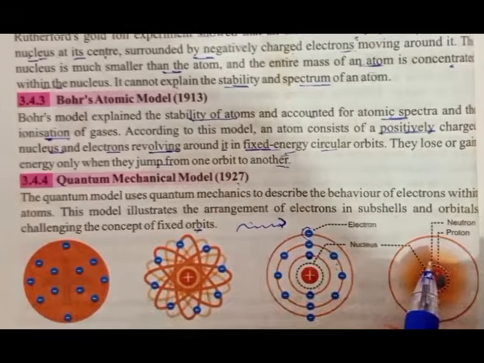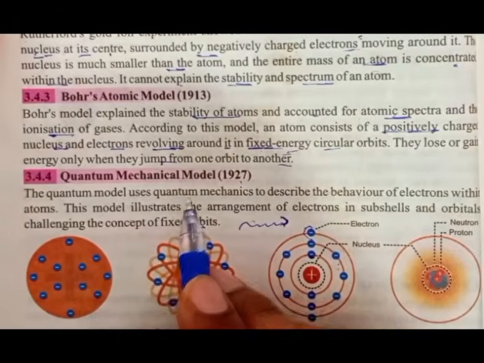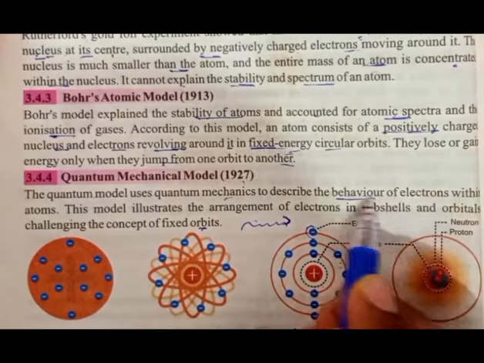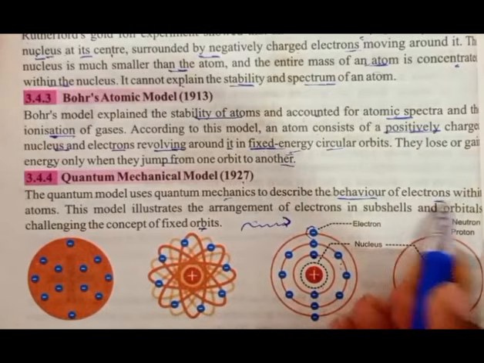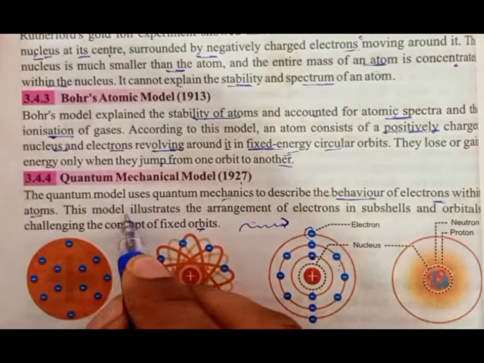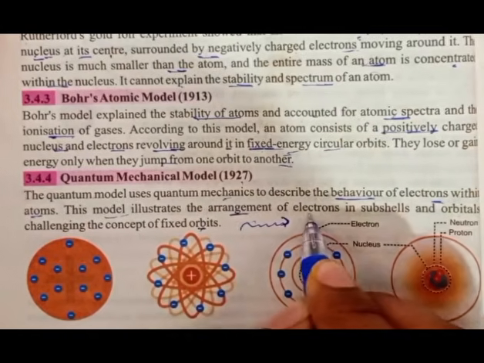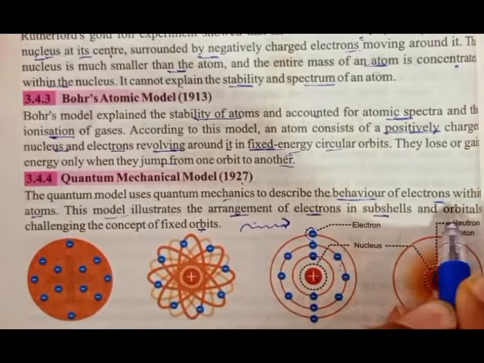The quantum model uses quantum mechanics to describe the behavior of electrons within atoms. This model illustrates the arrangement of electrons in subshells and orbitals.